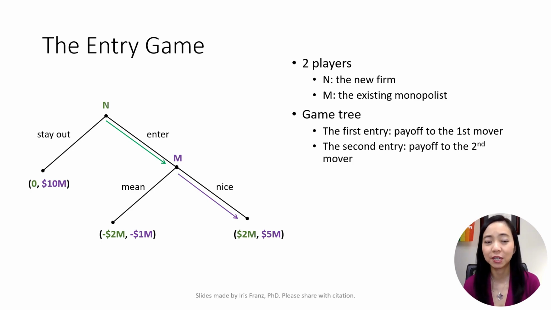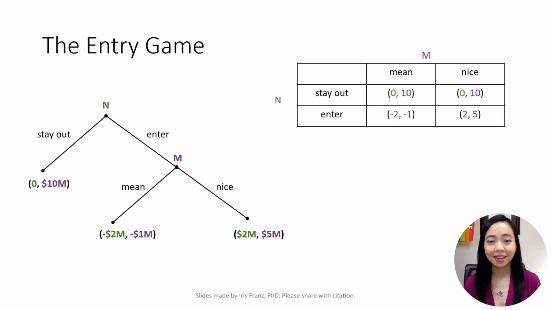How do we solve for Nash equilibrium of this game? We can draw a payoff matrix to solve. In the payoff matrix, the new firm is the row player, and the existing monopolist is the column player. If the new firm chooses to stay out, then we are on the top row. In that case, the payoff will be $0 for N and $10 million for M, regardless of what M chooses. Therefore, given that we're on the top row, the existing monopolist will be indifferent between mean and nice. Hence, we underline both payoffs to the monopolist. That is, we underline the $10 million under both strategies, mean and nice.